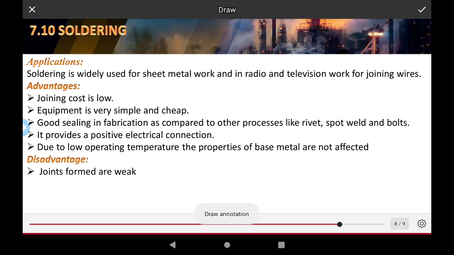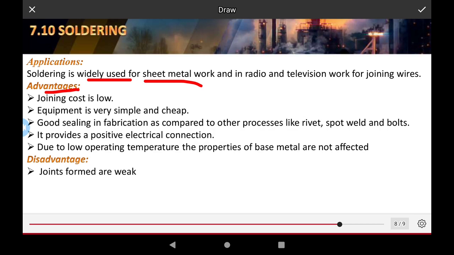Soldering is usually used for sheet metal, for radio and television work, for joining and repairing wires, and for repairing electrical circuits, radio circuits and television circuits.